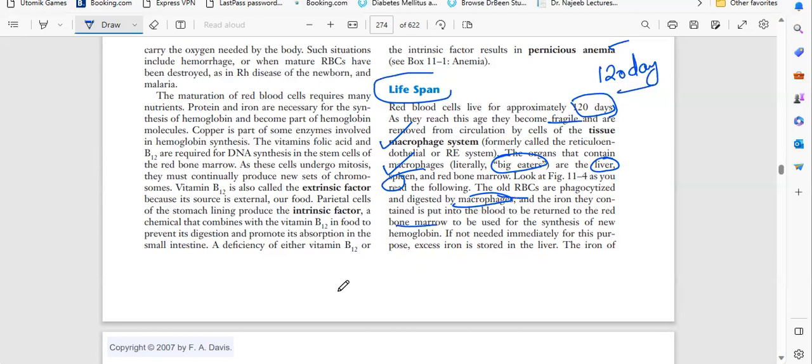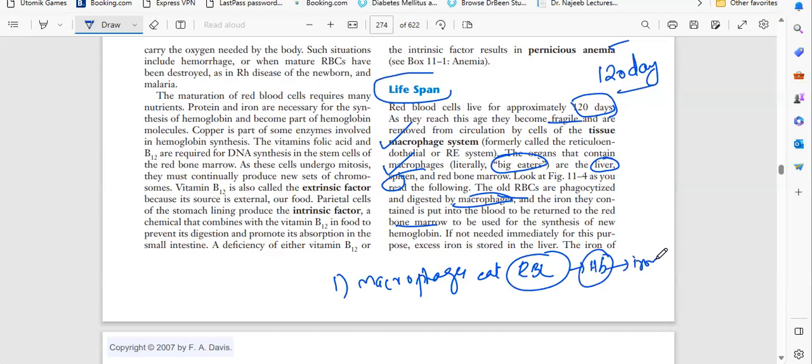So the first step is macrophages ate RBC, but RBC have HB. In HB we have iron, an iron mineral. So macrophages will eat RBC and destroy these cells, but they cannot digest iron because it is a metallic substance.